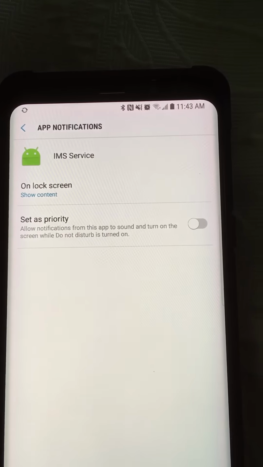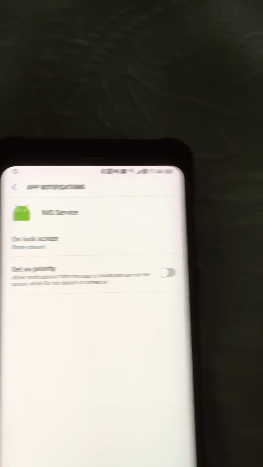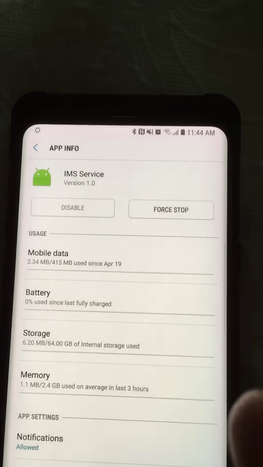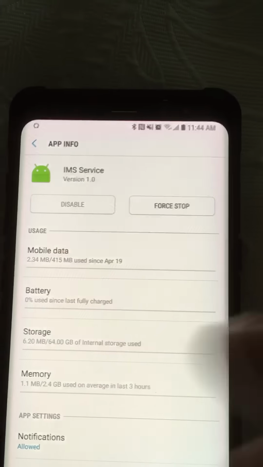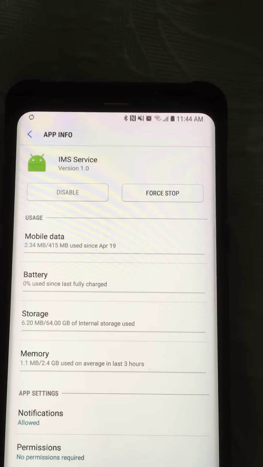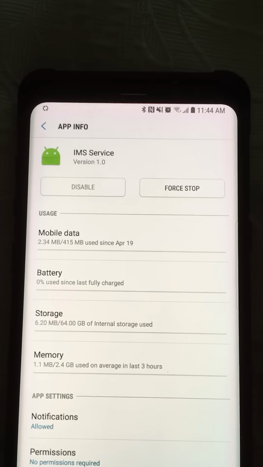I don't know exactly how to get rid of this, because when I click on this, it goes to that. I always have to do a force stop. I can't disable it. Can someone please help me to get rid of this permanently, not show up at all?